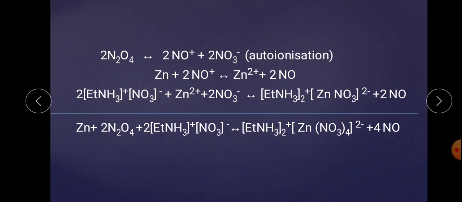Now, this typical reaction of EtNH3+ NO3- with zinc in the presence of N2O4 is exactly similar to the reaction of zinc with NaNH2 in liquid ammonia. Means when zinc and NaNH2 react in the presence of liquid ammonia, it shows exactly the same reaction.